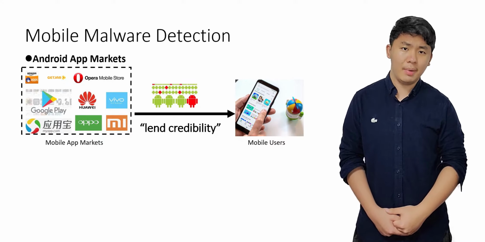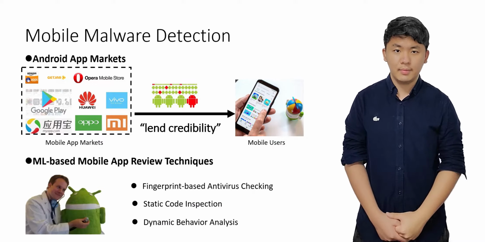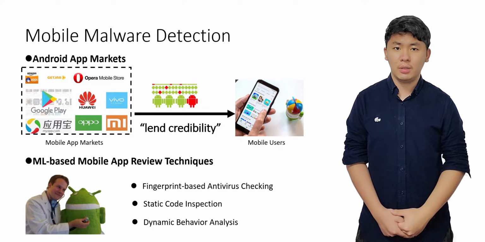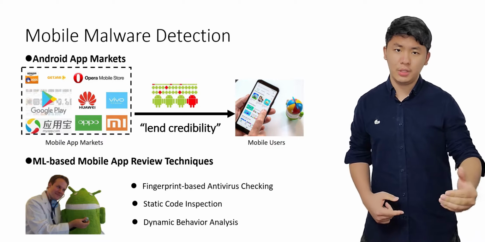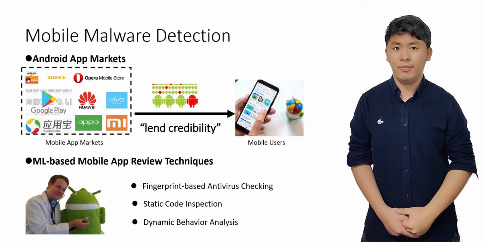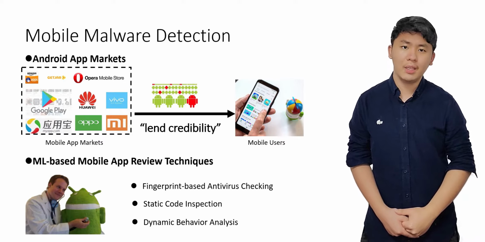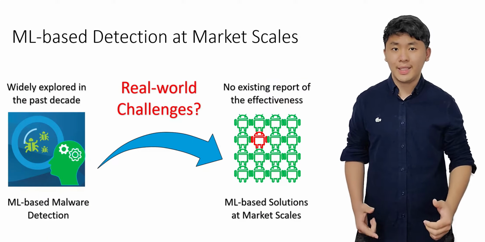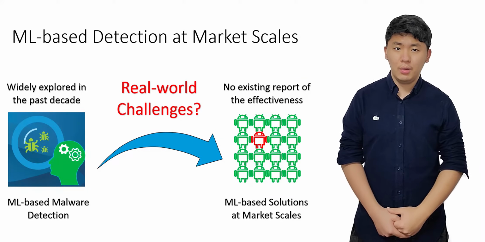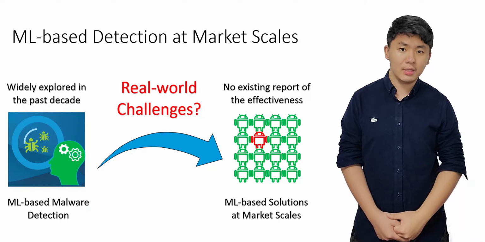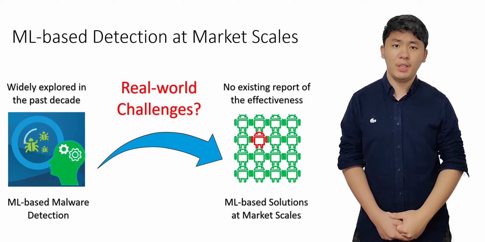To address such a dilemma, companies and researchers have devised various automated techniques over the years. In the past decade, machine learning solutions have drawn a great deal of attention, as they are considered to be more automated and robust compared to traditional techniques. There are many kinds of machine learning techniques that have been studied, from fingerprint-based antivirus checking and static code inspection to dynamic behavior analysis. Although ML techniques seem so promising and effective, we in fact haven't seen a single report of their deployment and effect at a real app market. Not knowing the real-world challenges impedes further advances.